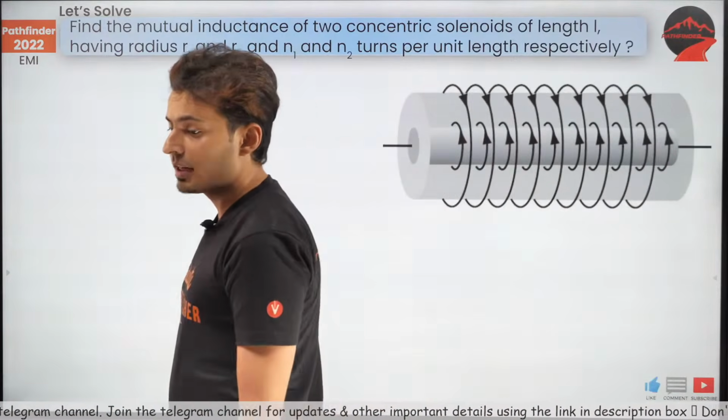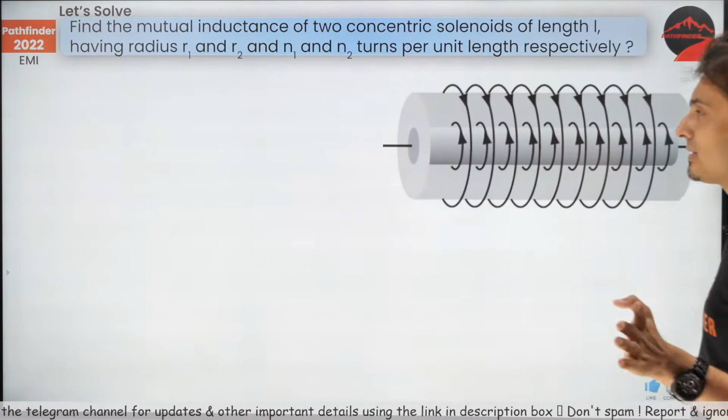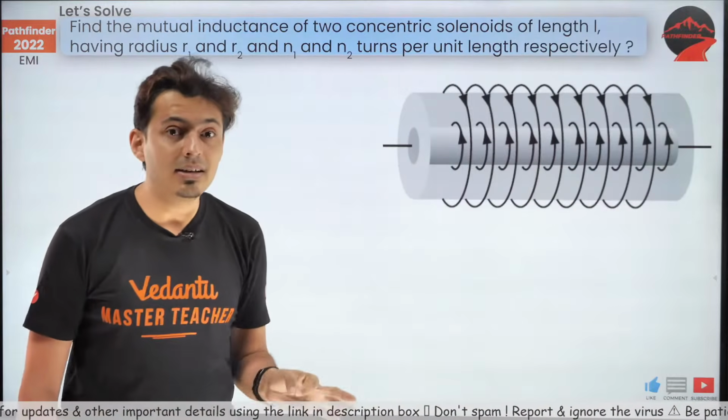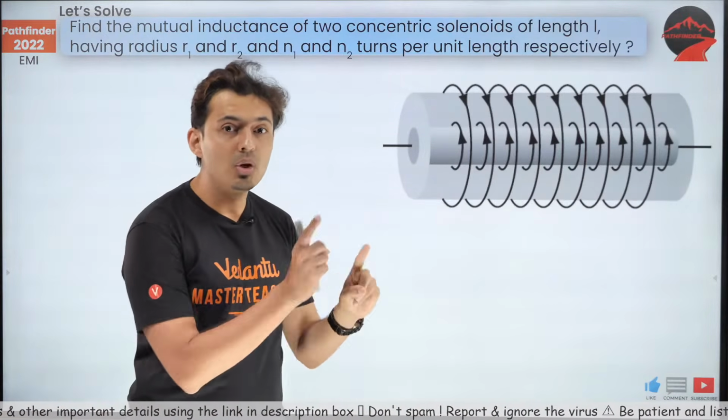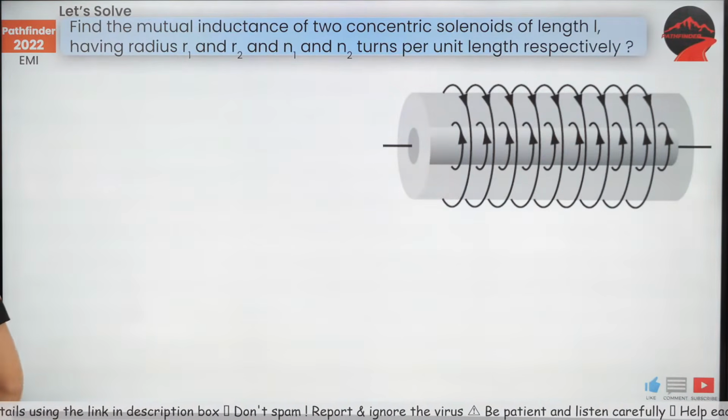Next question coming up on your screen. To find out mutual inductance between two solenoids. Just before this, we have found out self-inductance of a solenoid. Now this is mutual inductance of a solenoid. Now here is what I'm going to do.